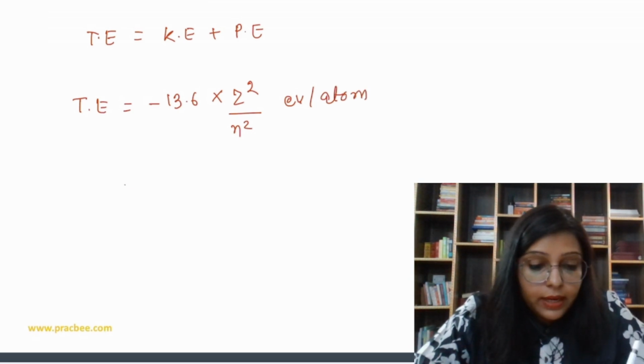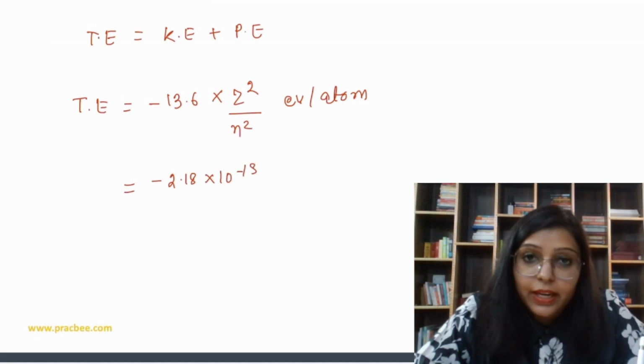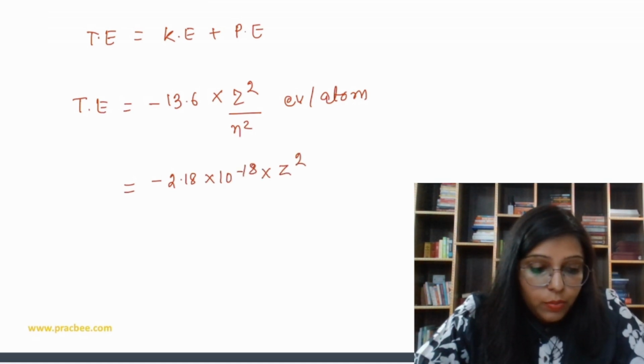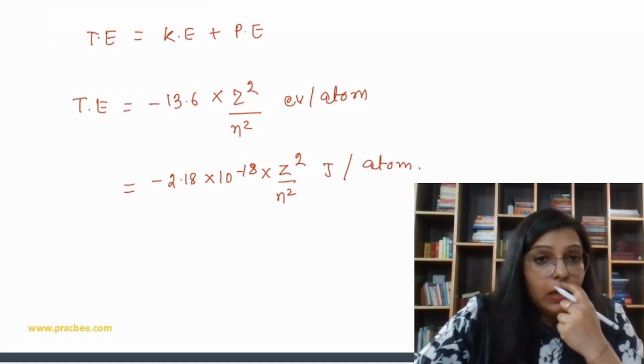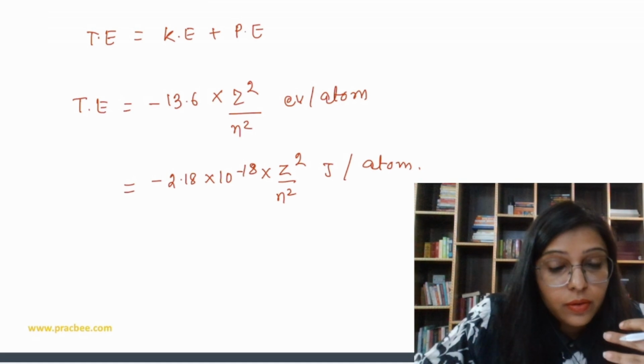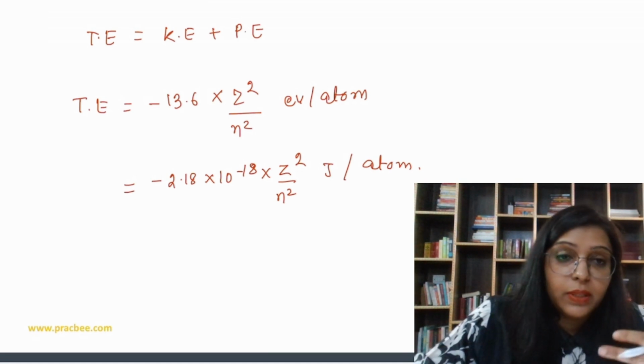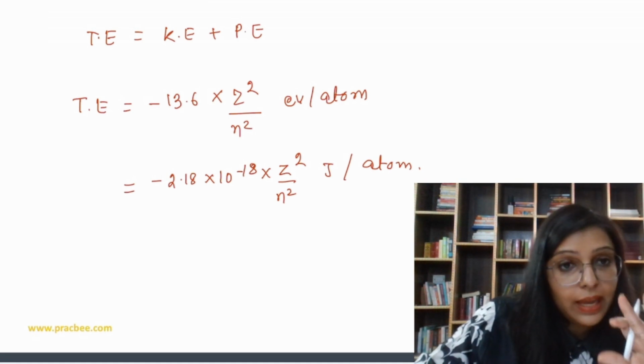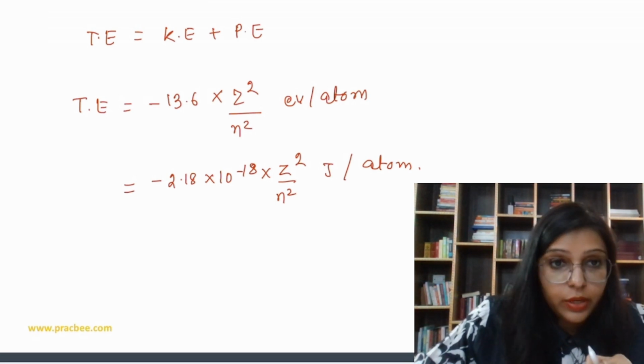If we need this energy in joules, that is going to be 2.18 into 10 to the power minus 18 into Z square upon n square joule per atom. Now in the question, it can be like calculate the kinetic energy or calculate the potential energy.